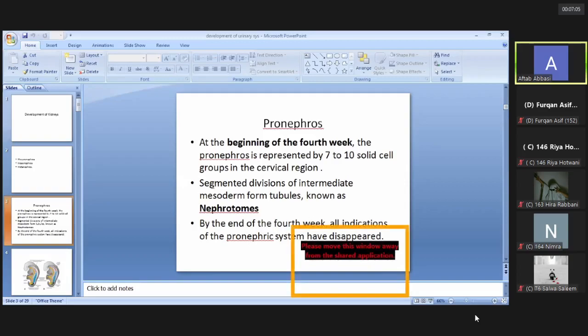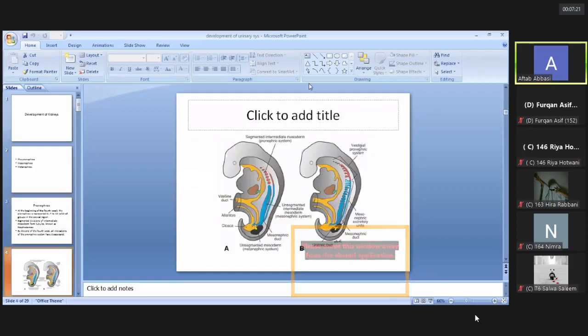All these remnants of the nephrotomes, these cord groups, start to degenerate at the end of the 4th week of development. All the indications of the pronephric system have to disappear. See in this figure, in the cervical region, these are the segments of the intermediate mesoderm, and this kidney system is known as the pronephric system.